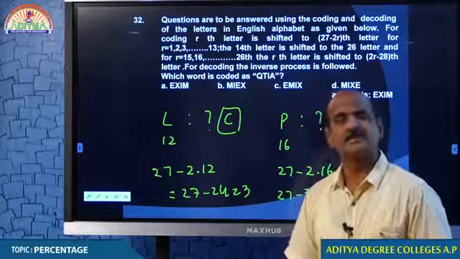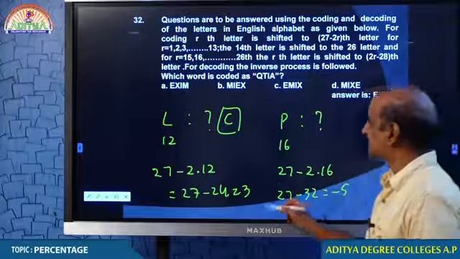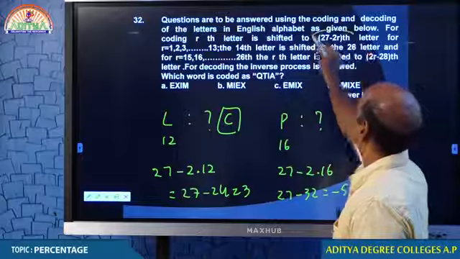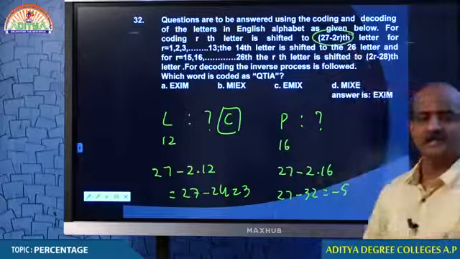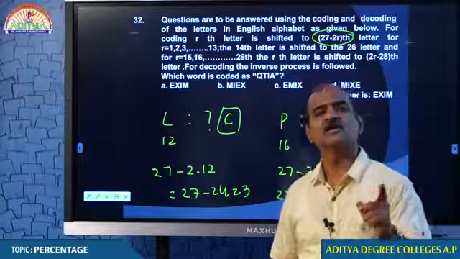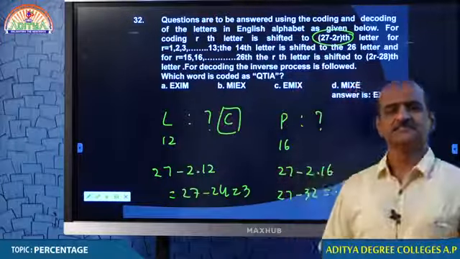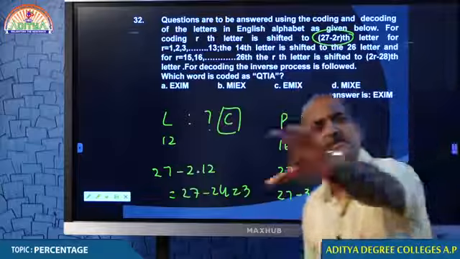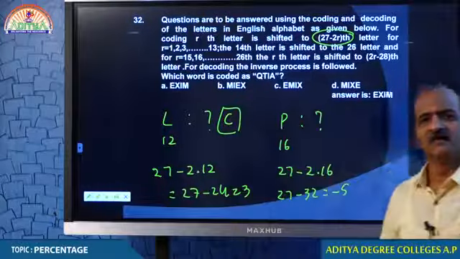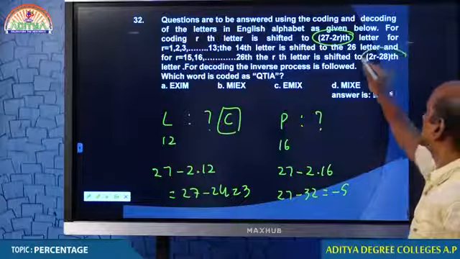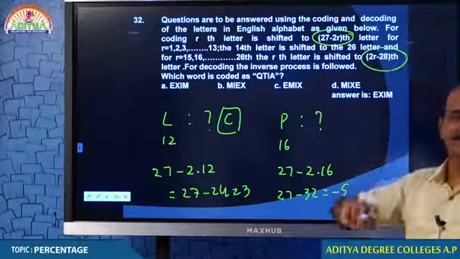Interesting. Probably this particular condition, 27 minus 2r, is limited up to the 1st to 13th letters. After that, for the remaining, there is one more condition: 2r minus 28.